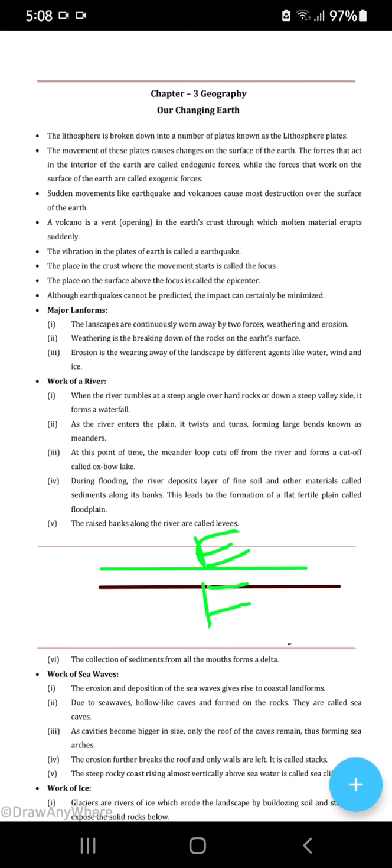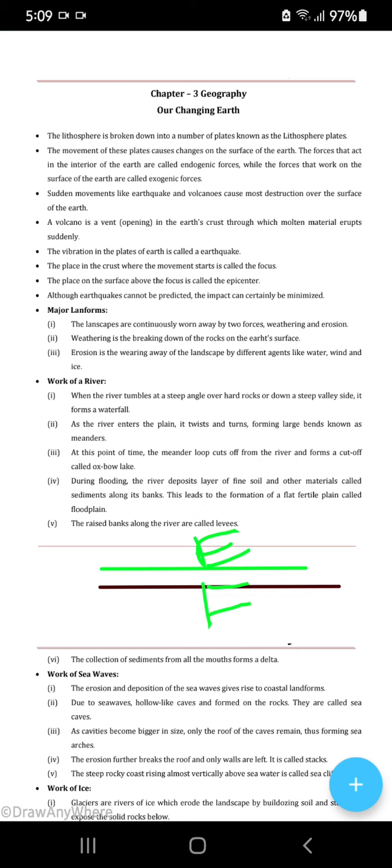Now major landforms. Landforms are formed by two processes. What are they? Weathering and erosion. You can see over here. Weathering is the breaking down of the rocks on the earth's surface. Erosion is the wearing away of landscape by agents like water, wind, etc. Suppose a rock breaks, that's due to weathering. And suppose the soil which you are seeing near the rivers, that's eroded.